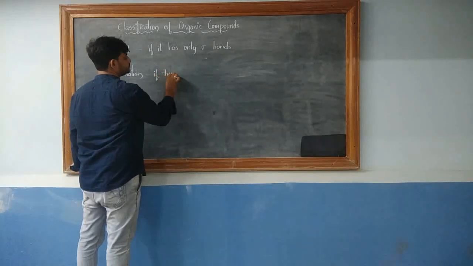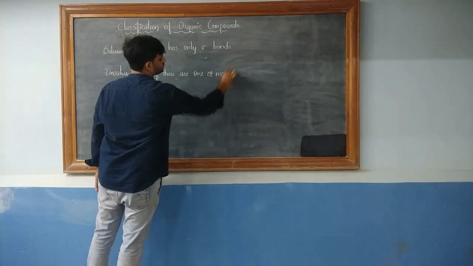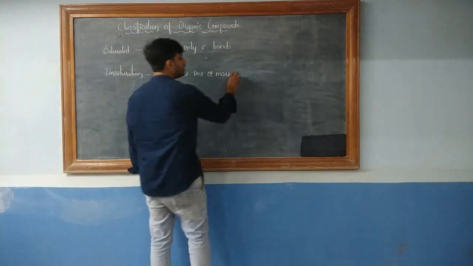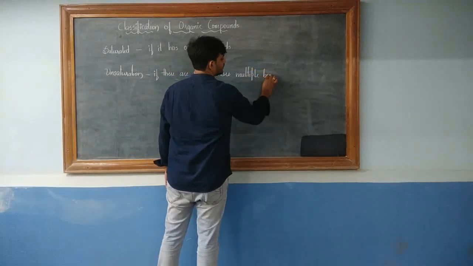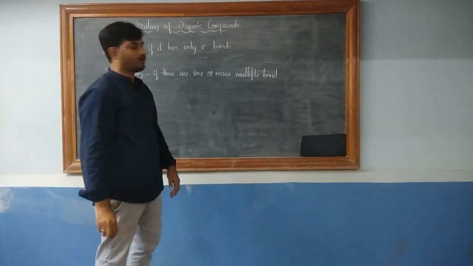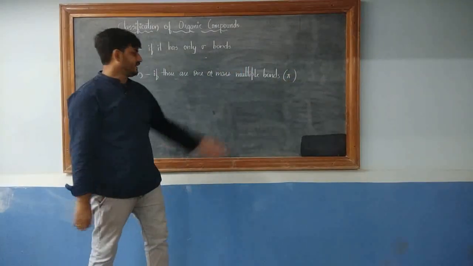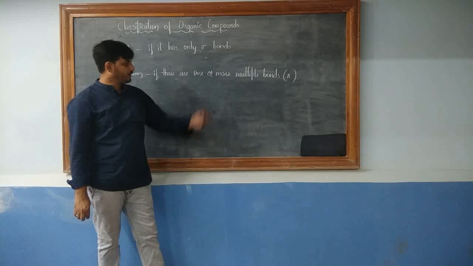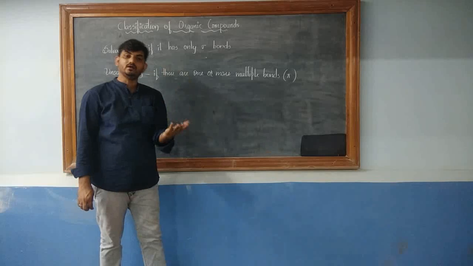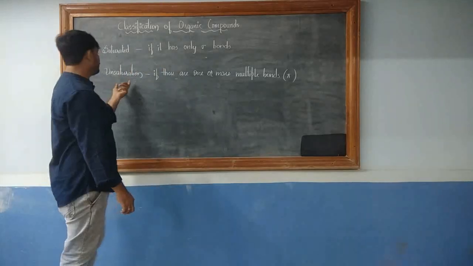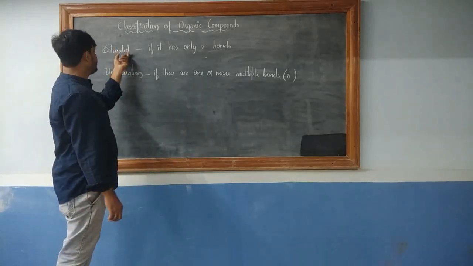If there are one or more multiple bonds in an organic compound. Now when I say multiple bond, you can write it as a pi bond, it can be a double bond or it can be a triple bond. Double bond or triple bond, either is possible. If there is one or more than one pi bond, then you say that kind of an organic compound is an unsaturated organic compound.